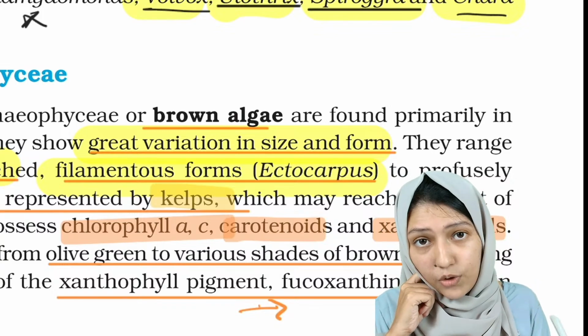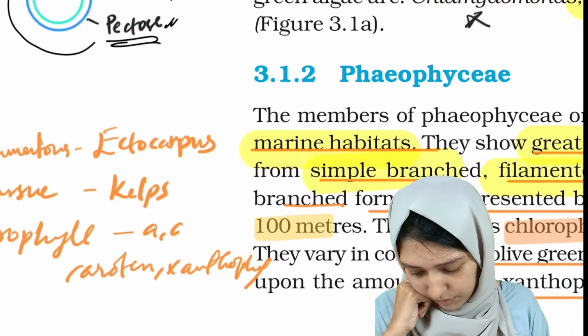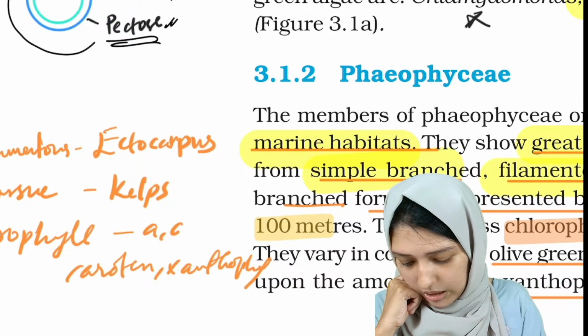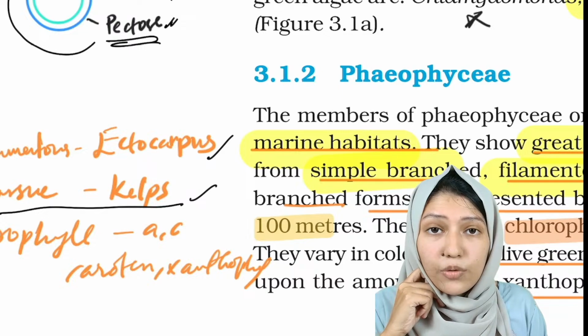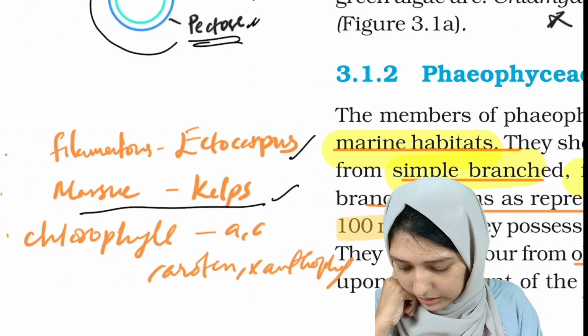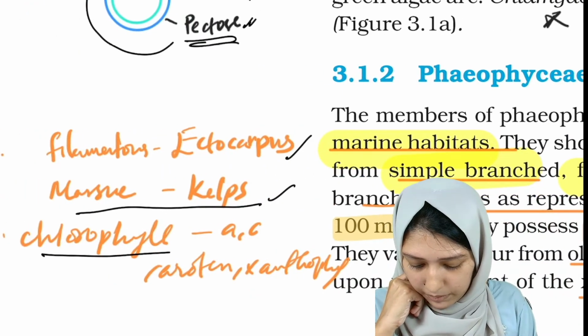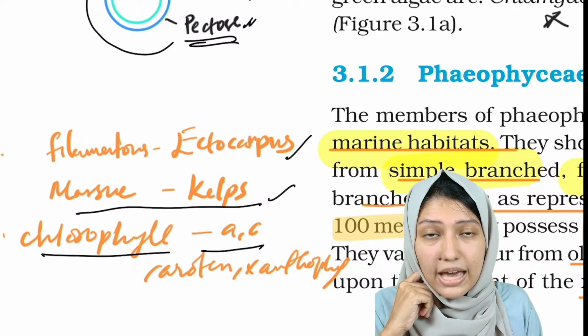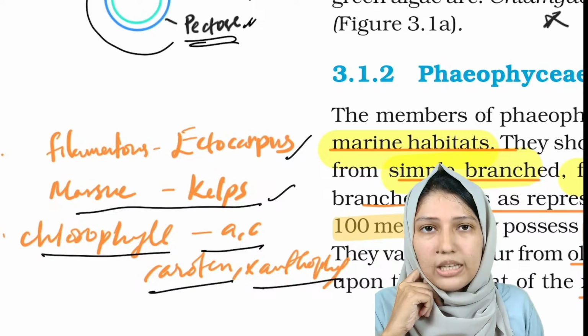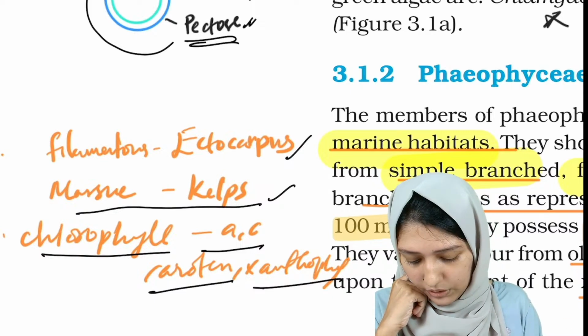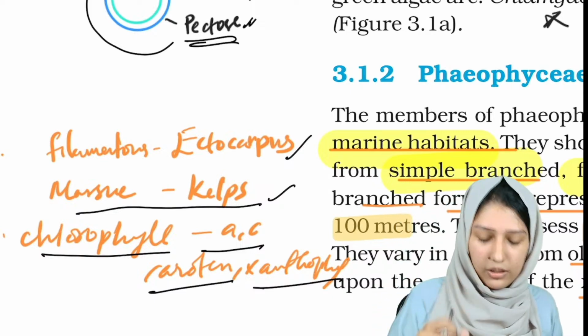So, which is the filamentous form of brown algae? It is ectocarpus. Filamentous form is ectocarpus, and the massive form is kelps. And what are the pigments present here? The pigments present are chlorophyll A and chlorophyll C and carotene and xanthophyll. So these are the pigments in brown algae.